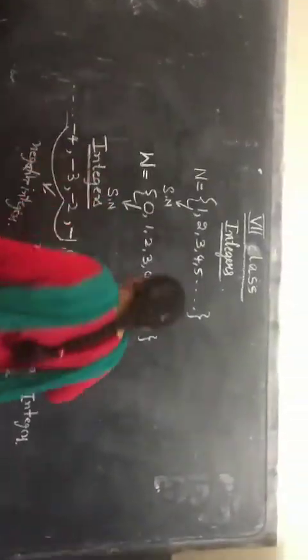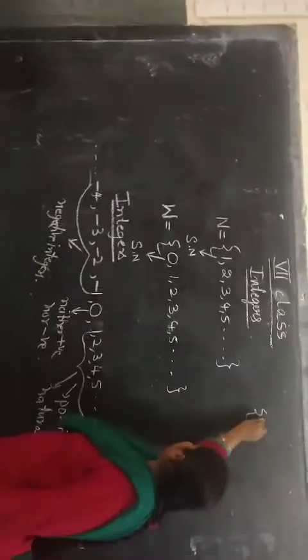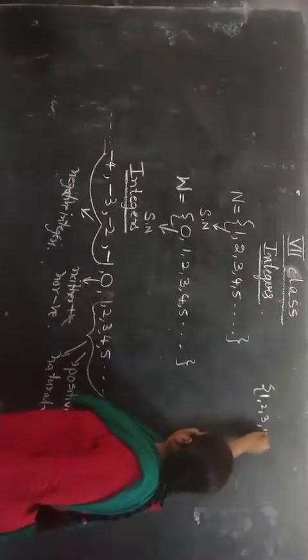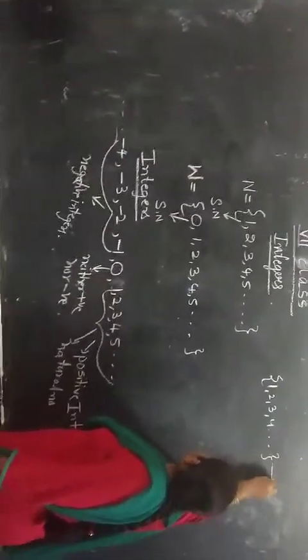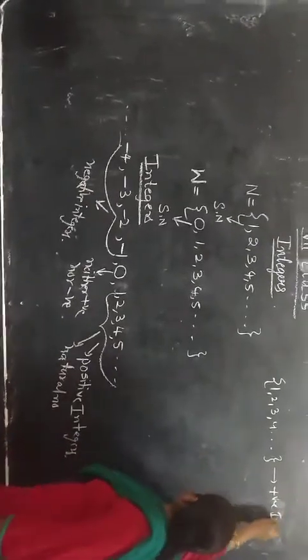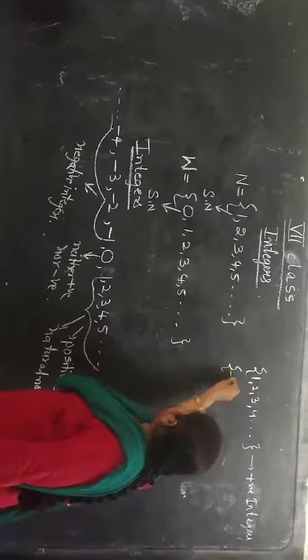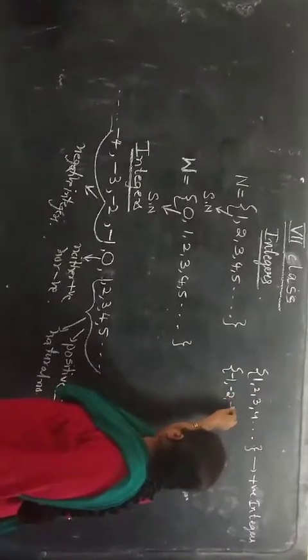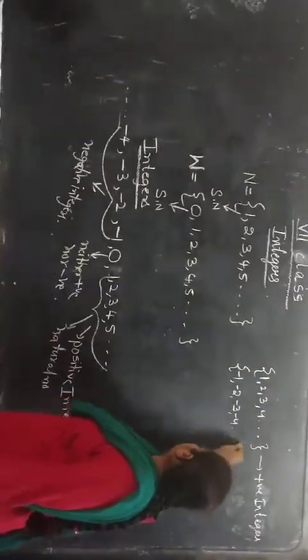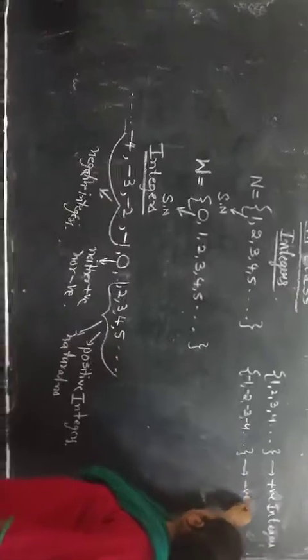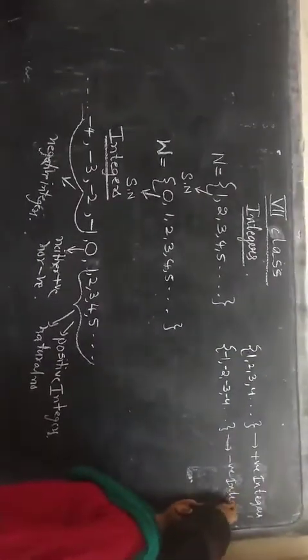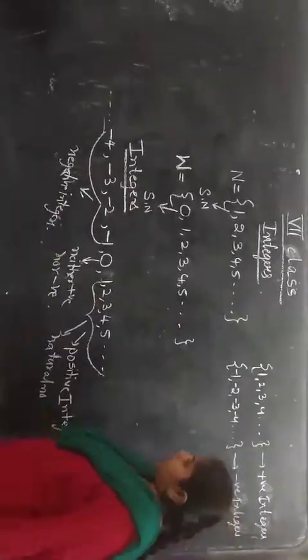And already I told you that 1, 2, 3, 4 are called positive numbers, positive integers. And negative numbers, that is minus 1, minus 2, minus 3, minus 4 and so on, are called negative integers. But I am writing one more set here.